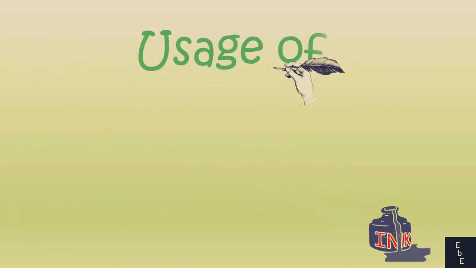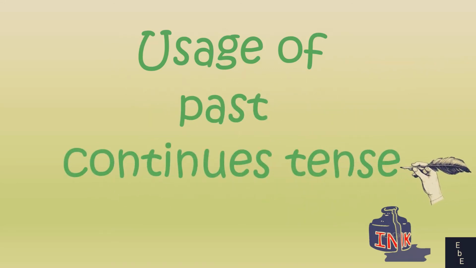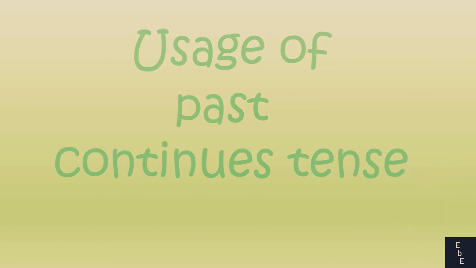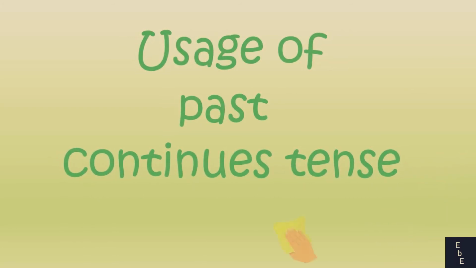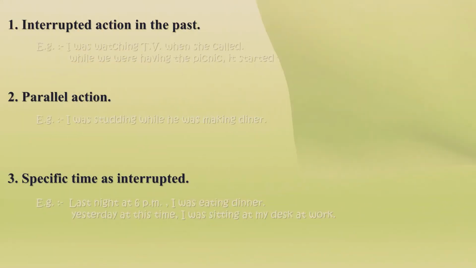Okay, then we can move to another important part of our lesson. It is the usage of the past continuous tense. When it comes to usage of the past continuous tense, the first usage is interrupted action in the past. We can use the past continuous tense to tell about an interrupted action in the past.